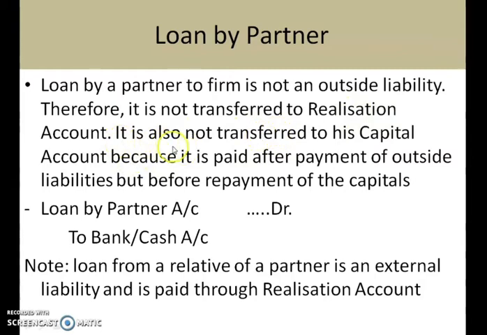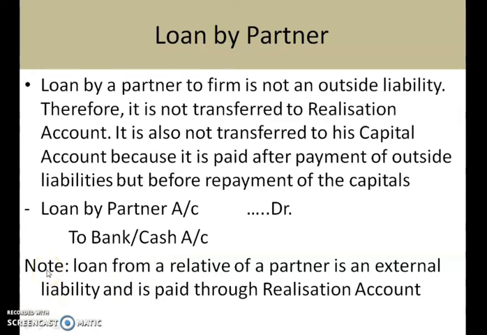Okay, children. It is also not transferred to partner's capital account because it is paid after payment of outside liability but before payment of the capital. So in short, what you have to understand is, loan by partner you will not show in the realization account nor in the partner's capital account. So what will be the journal entry for this? You have to show it in a separate account, that is loan by partner account debited to bank account.